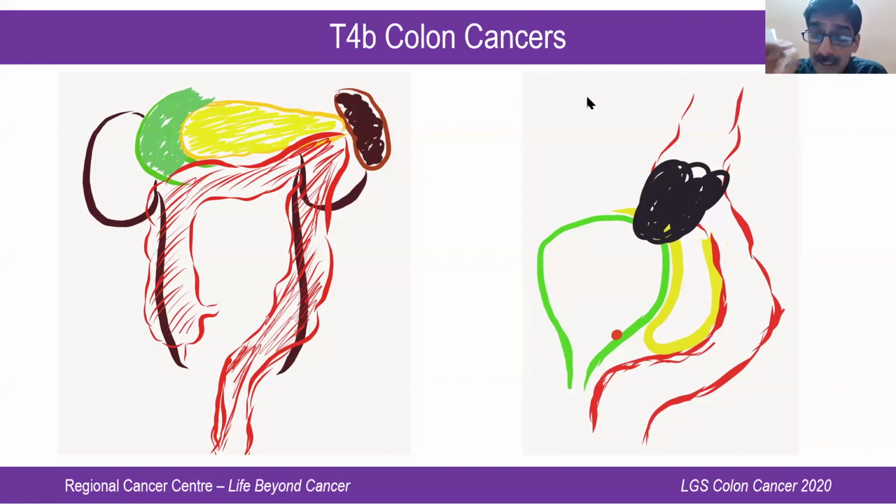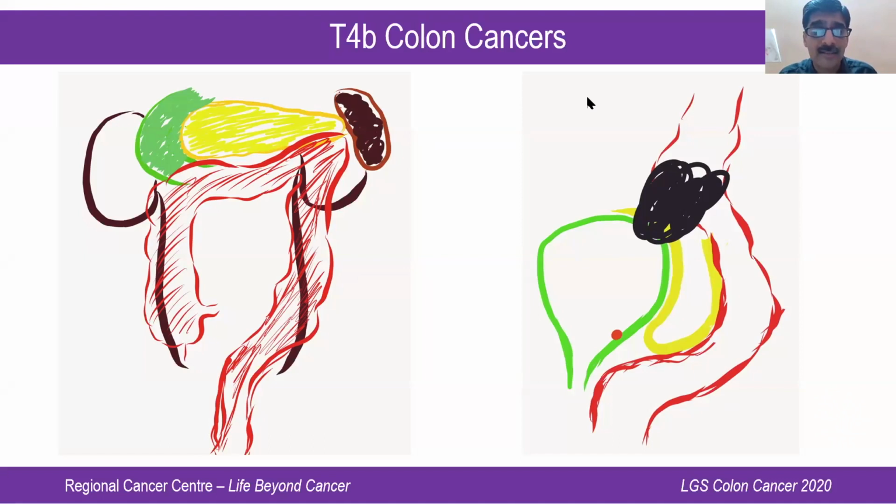I'll repeat, if any part of the tumor is within 15 centimeters from the anal verge, it is treated as rectal cancer. If no part of the tumor is within 15 centimeters, it is treated as sigmoid and you take it for surgery followed by adjuvant chemotherapy. If it is the other way around, within 15 centimeters, treat it as rectum: neoadjuvant chemo, radiotherapy, and then surgery. That is the way you go about that borderline area.